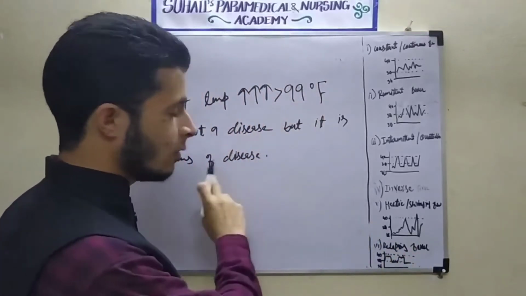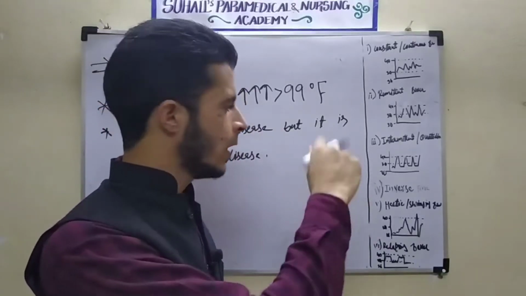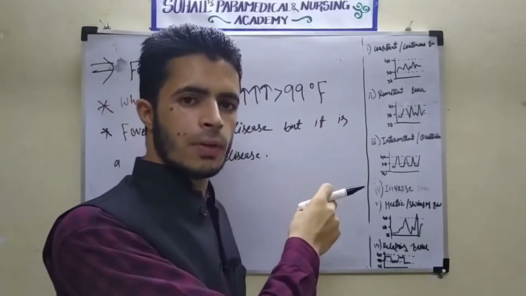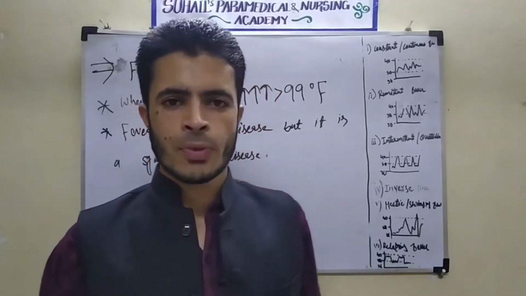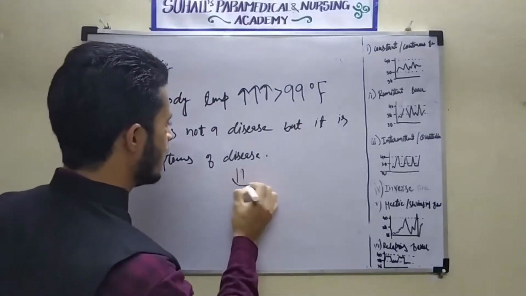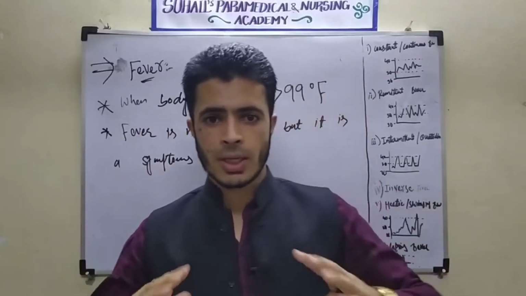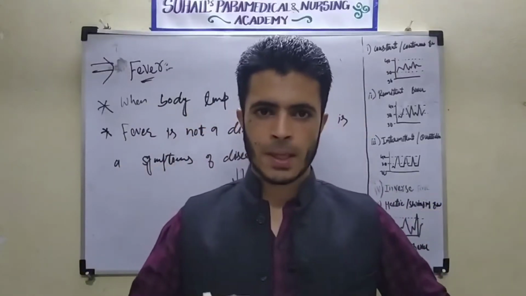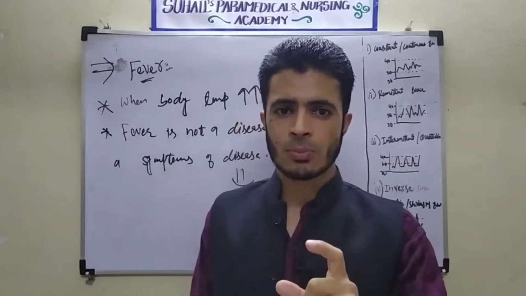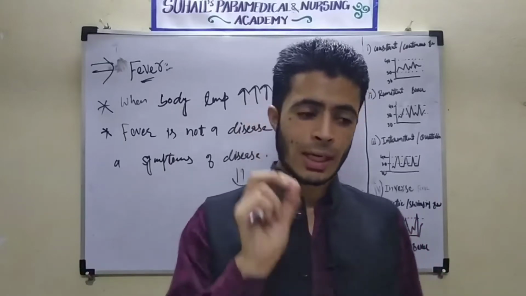So I told that whenever there is entry of a microorganism, a microbe, a foreign particle, or an infectious agent in our body, our body has the best mechanism to control the organism. That mechanism is fever. What does fever actually do to the organism? I already told in body temperature that when there is an increase in the body temperature, the microbe's special mechanism of attack, its reproduction, is affected.